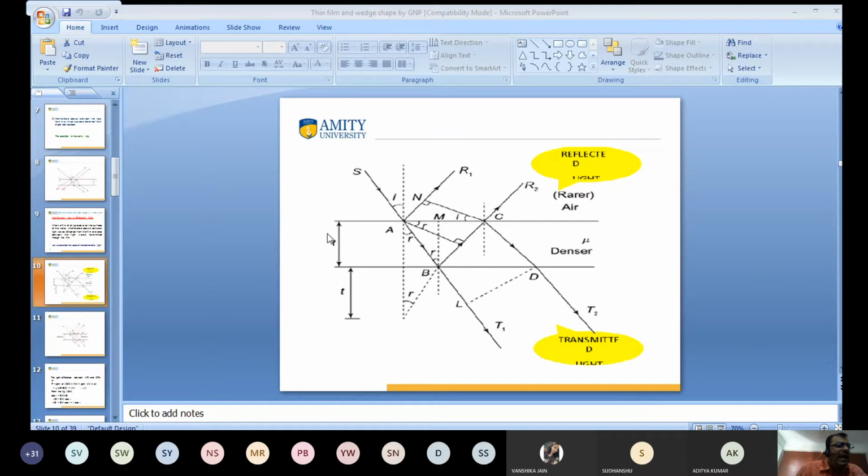When light passes from denser to rare medium, there is no change of phase. Okay, you should keep this in mind.